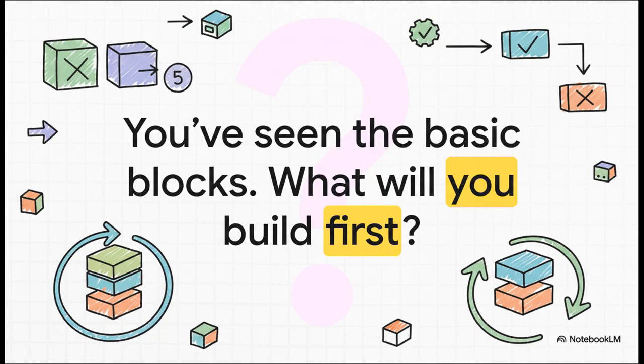And you know, that's really it. Variables to store data, conditional logic to make decisions, and loops to handle repetition. These are the absolute core building blocks of not just C, but of almost every programming language out there. They might seem simple on their own, but together, you can build nearly anything you can imagine. So the only question left is, what are you going to build first?